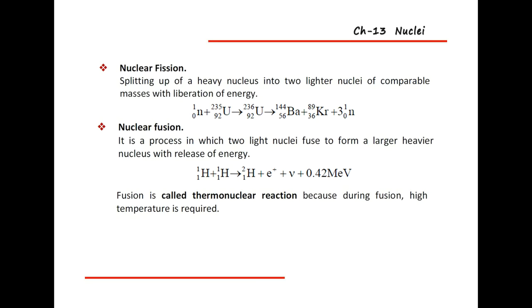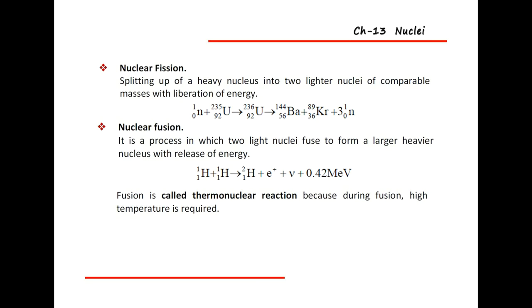What is meant by nuclear fusion? Nuclear fusion is the process in which two light nuclei fuse to form a larger, heavier nucleus with the release of energy.